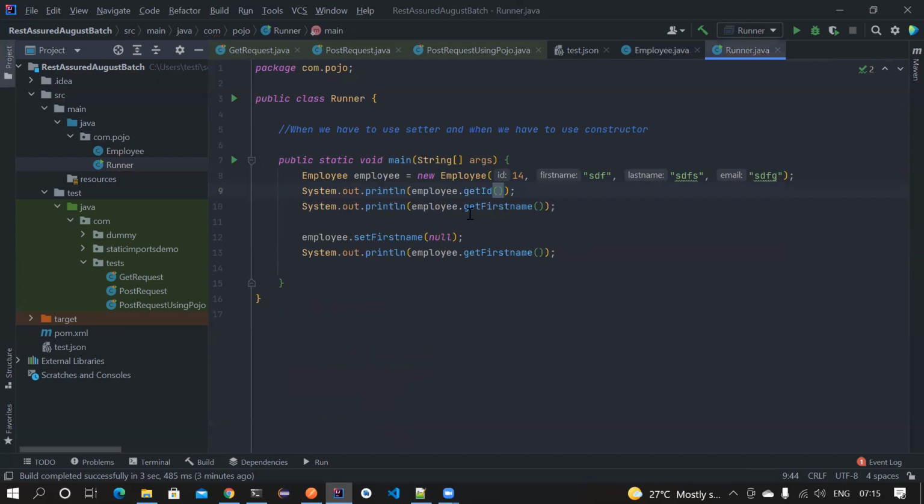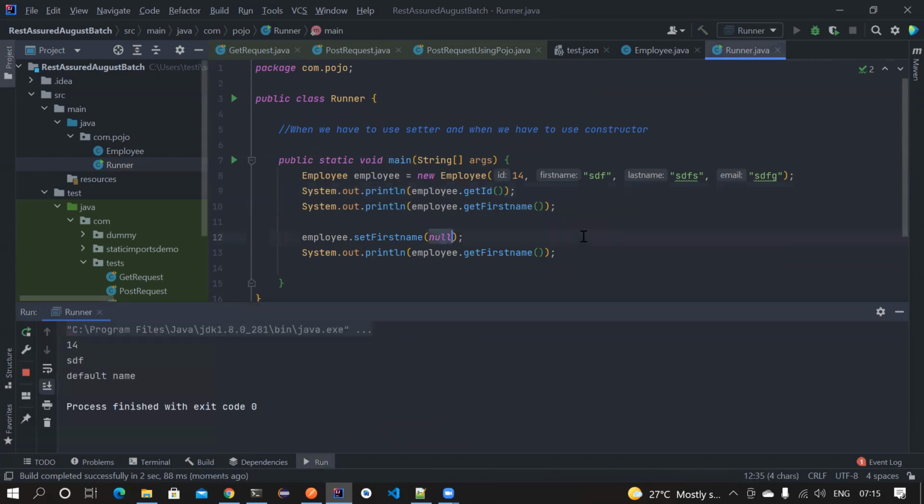Good. Now let's try to run it and see what's happening. Now the first name shouldn't be null. See, if you notice, the first name is not null anymore. It's having a default name. This is called encapsulation, because we have the power and control over a variable and what data can be assigned and what data can be fetched.